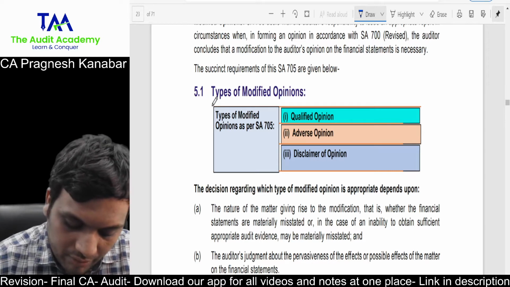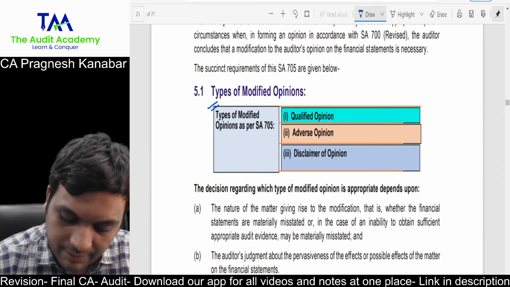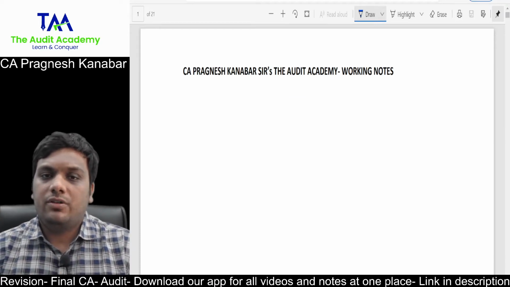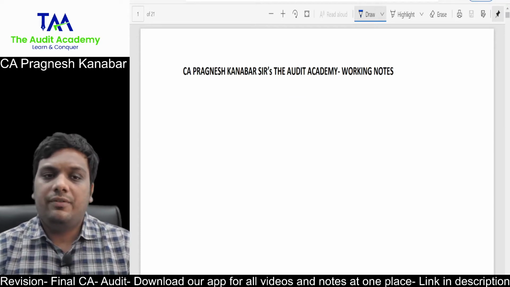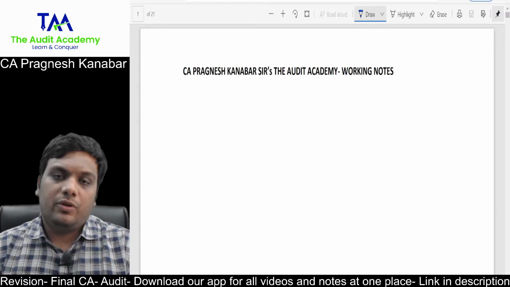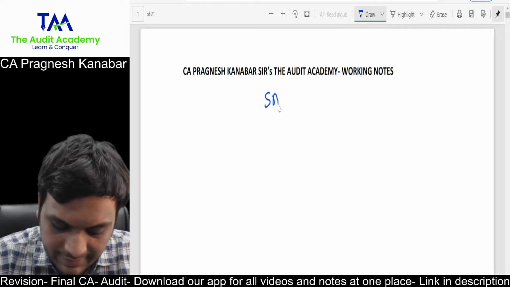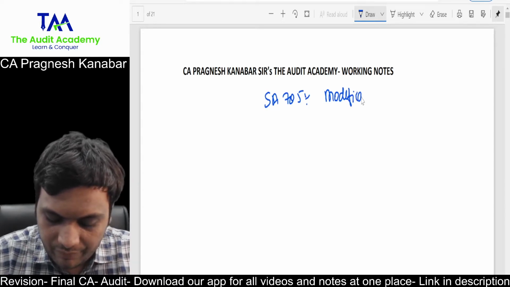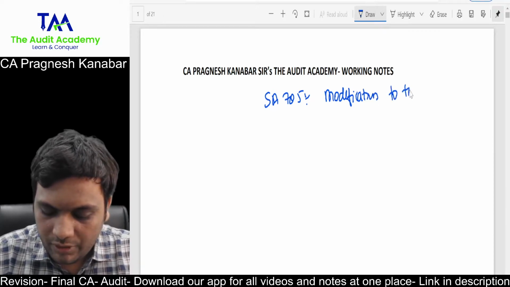When we talk about modified opinion, please focus over here. When do you come to a qualified, adverse or disclaimer of an opinion? There is one chart that I will draw, the chart that my students already have, but everyone needs to focus on this particular point. So SA 705 talks about modification to the opinion. When do you come to a qualified, adverse or disclaimer of an opinion?